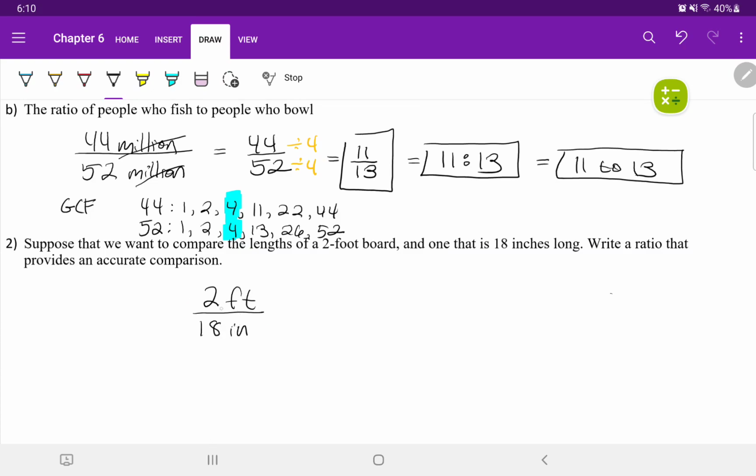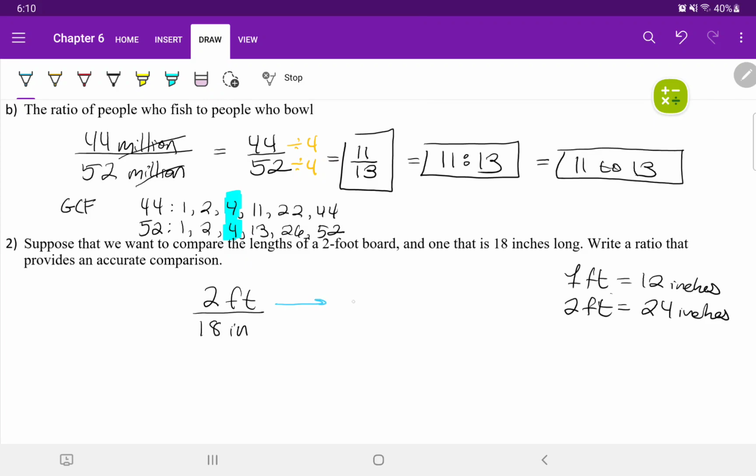The first one is in feet, while the second value is in inches. However, we can convert from feet to inches because in 1 foot, there are 12 inches. If 1 foot is 12 inches, then 2 feet is 24 inches. I can convert my 2 feet into 24 inches.